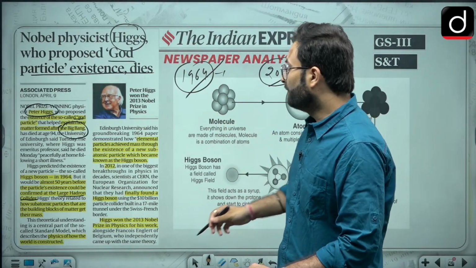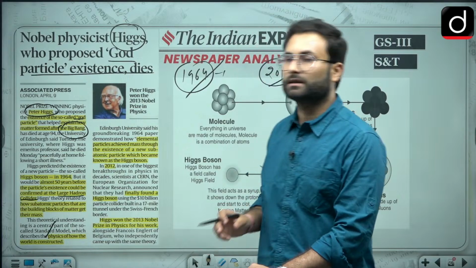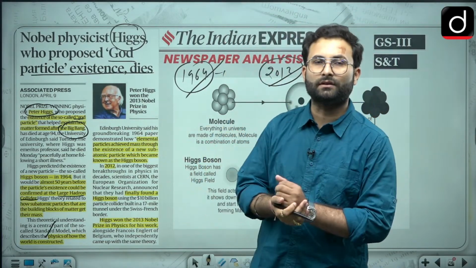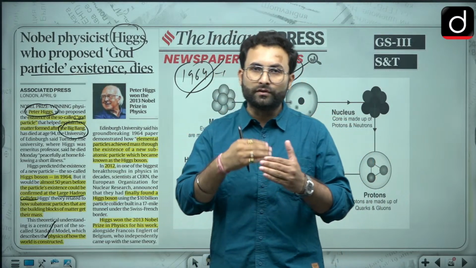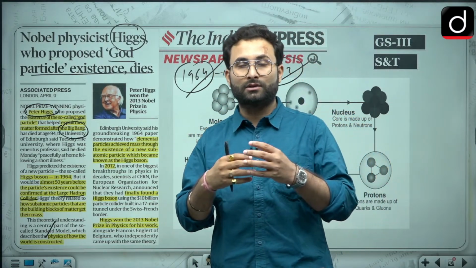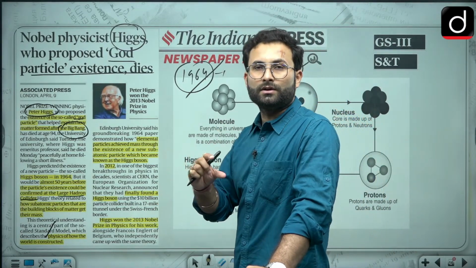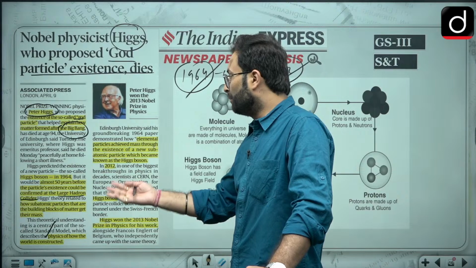We will see here the physics of how the world is constructed. When we are talking about the Big Bang theory or theories like string theory, we are trying to find out how this universe has actually been generated, how it actually came into being. So we are talking about the existence or the construction of this particular world.